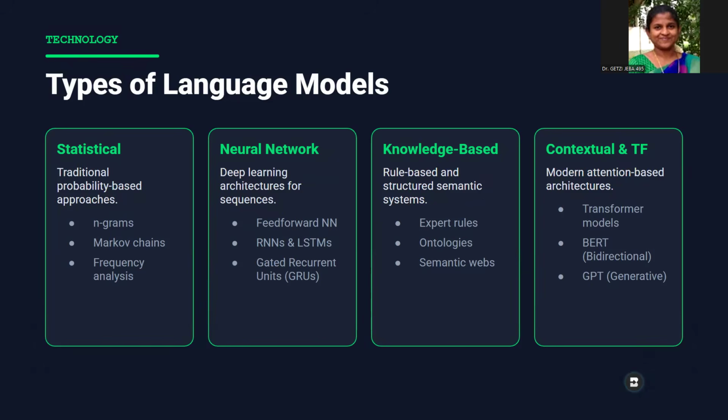Then the knowledge based, which solely operate based on rules. Then we have the contextual large language models, the transformer-based models, under which you have BERT, bidirectional encoder representations from transformers, and the GPTs, generative pre-trained transformers. In the next lecture, we will discuss in detail what all these language models are about.